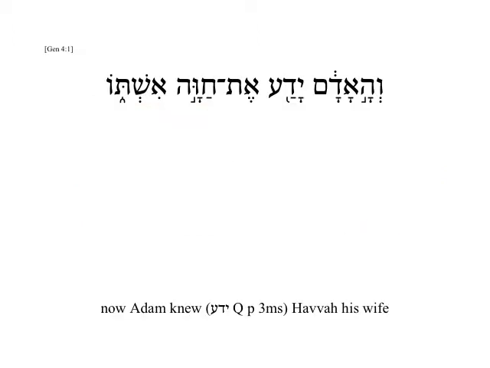Let's look at an example. Vha'adam yada et chava ishto. Now, Adam, or the man, he knew Chava, his wife. Here we have yada, which comes from the root yod, dalet, ayin, yada, and it means to know.